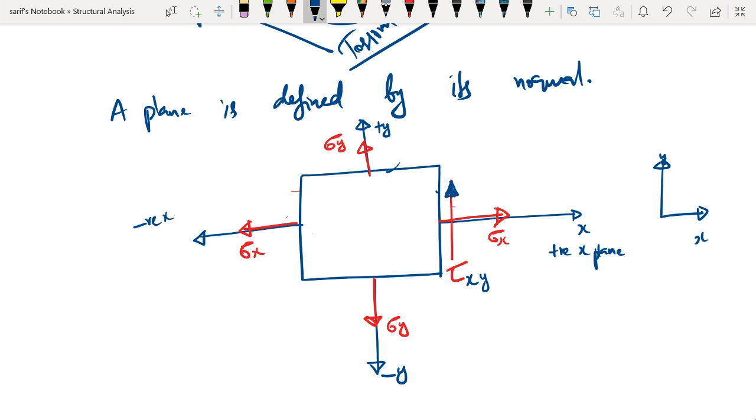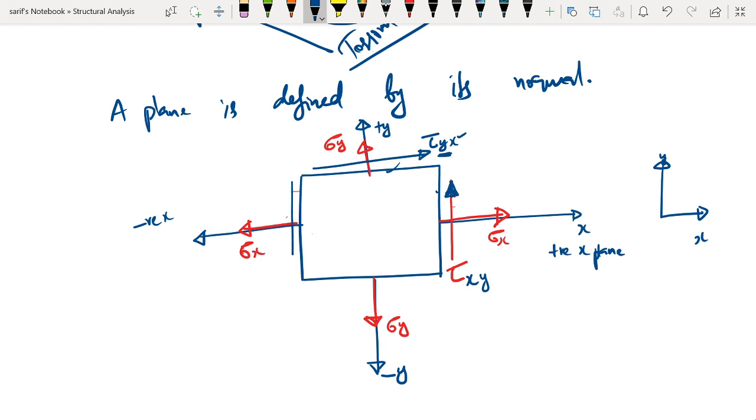Similarly, this stress becomes tau yx. So tau yx means shear stress acting in the y plane. The first letter represents the plane in which it is acting, and the second letter represents the direction. So tau yx represents shear stress acting in the y plane in the x direction.